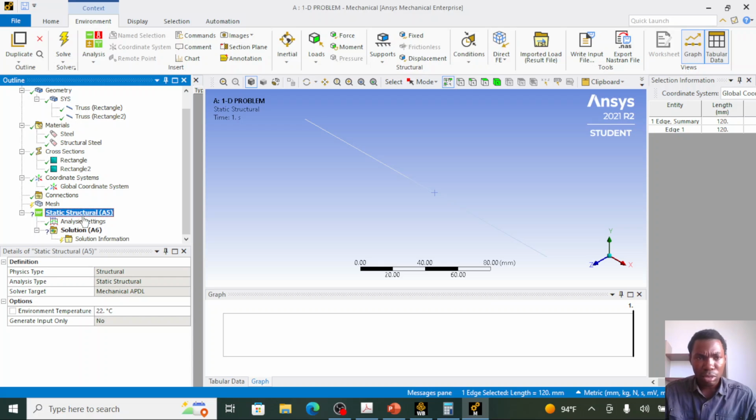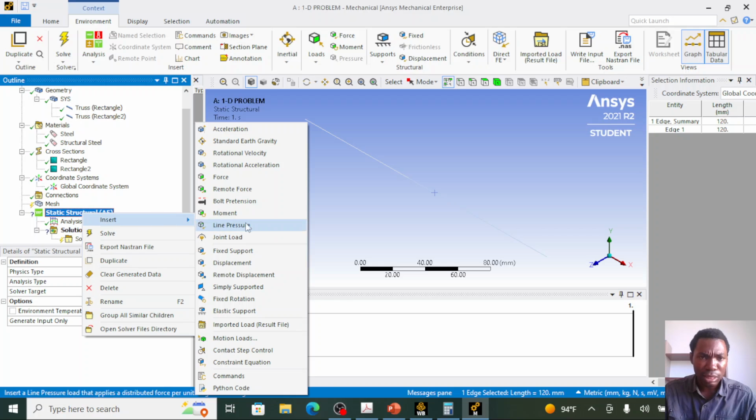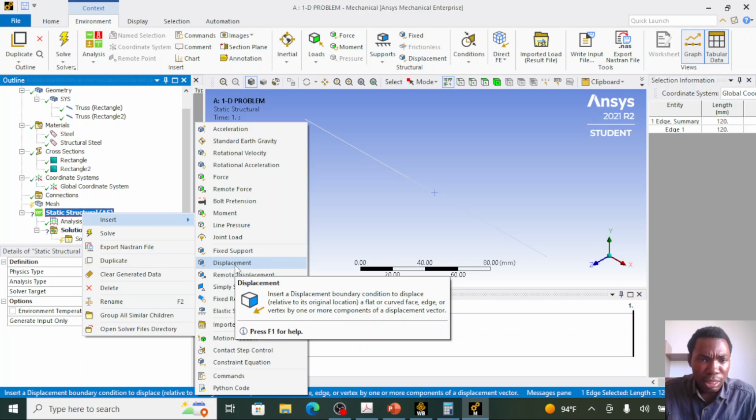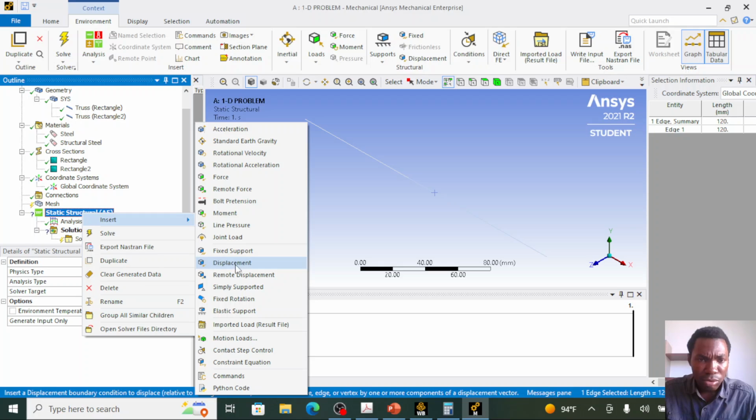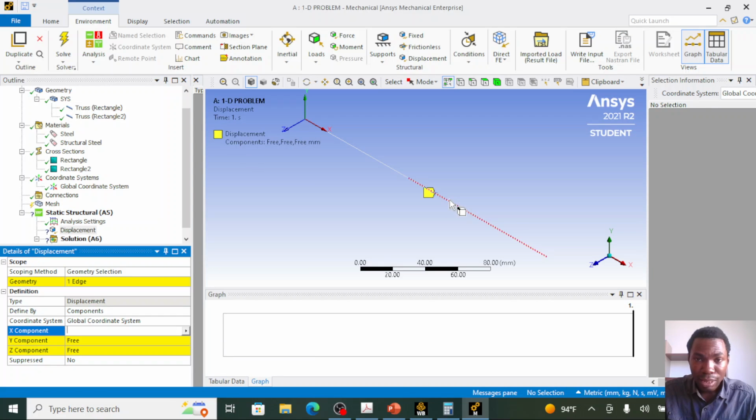So I'll move to the static structure. This is where we define our boundary condition and our loads on the structural body. What you need to do here is right click, go to insert, and select displacement support. This displacement support is applied to this element. Why was it applied to this element? Because when I selected the displacement support, I also selected this element. The support is applied to this element, but I can change that.